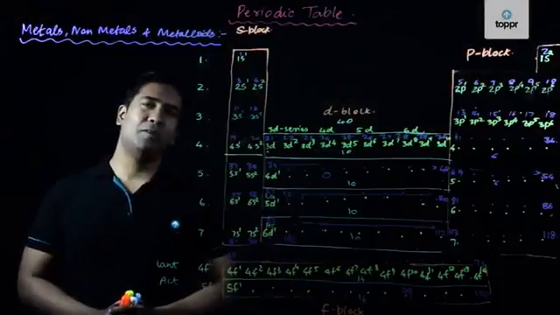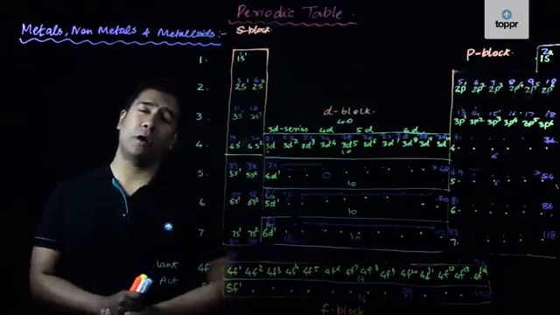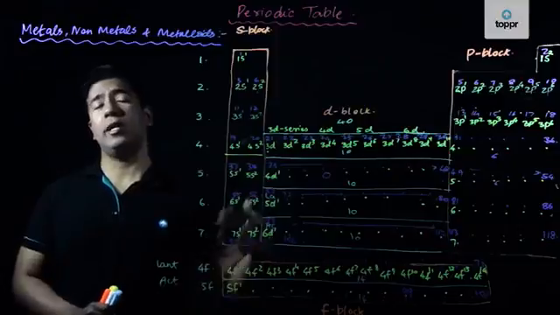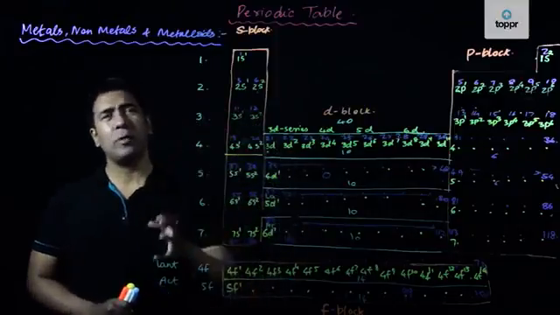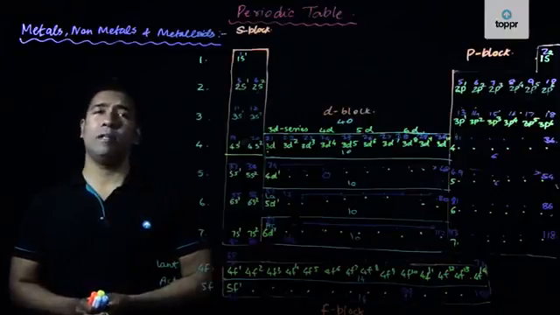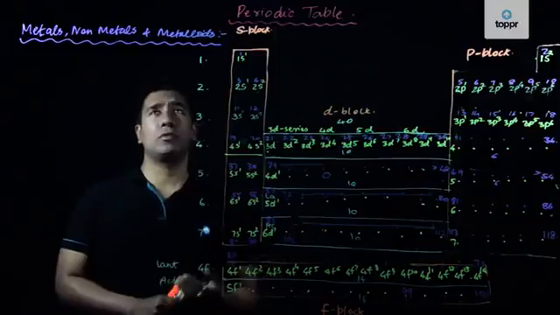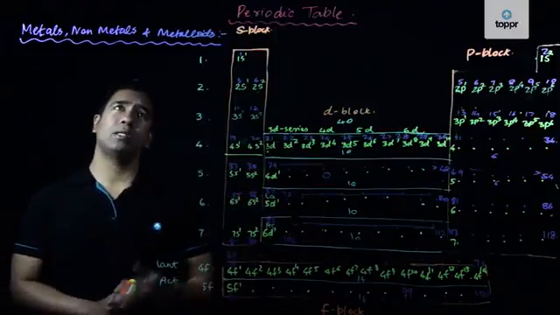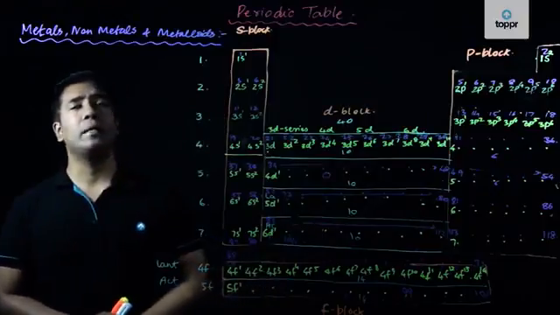Friends, right now we will be trying to identify the different types of elements in the periodic table in terms of the classification, in terms of metals, non-metals and metalloids. And we'll try to approximate how many elements out of 118 will be metals, how many will be non-metals, and how many will be metalloids. Now let us look at the metals.